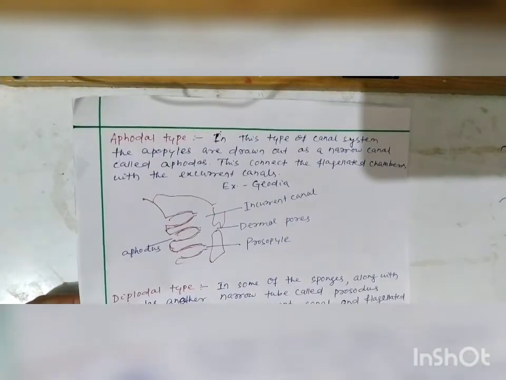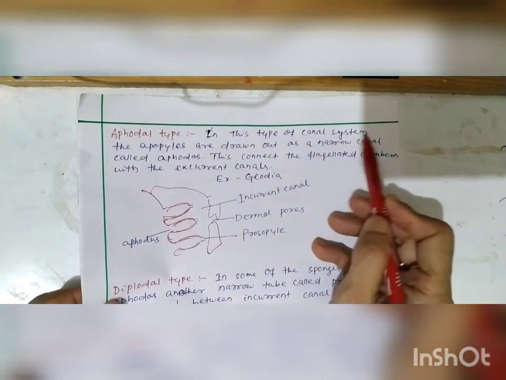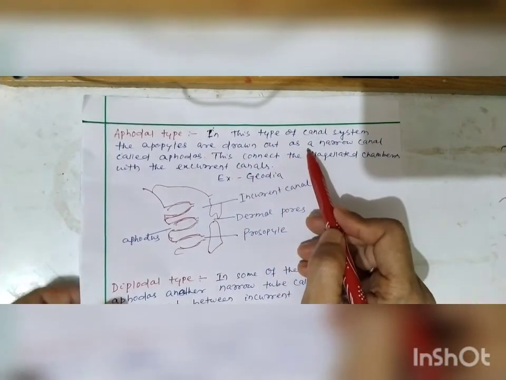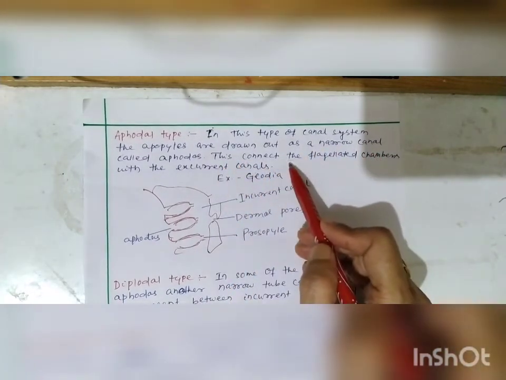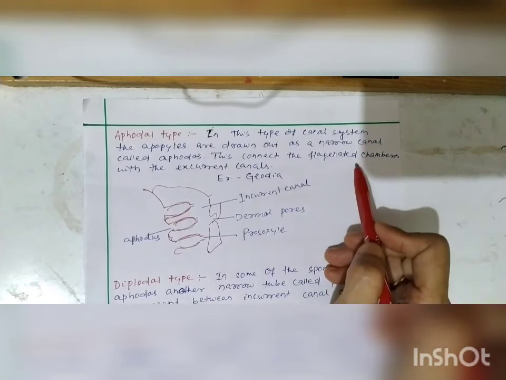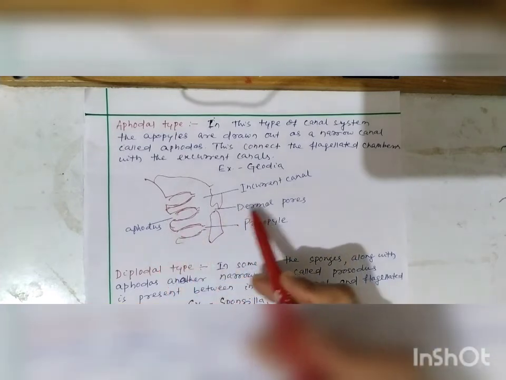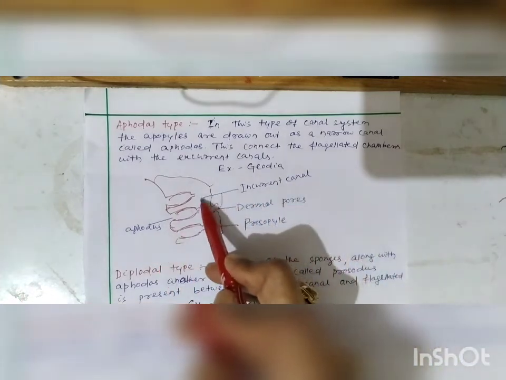Next, the apodal type. In this type of canal system, the apopyles are drawn out as a narrow canal called the apodus. This connects the flagellated chamber with the excurrent canals. Example, Geodia. This is the diagram of the apodal type. Here are the incurrent canals, dermal pores, these are the prosopyles, these are the apodus.